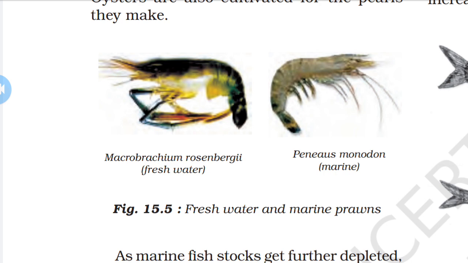Now mussels and oysters, as well as seaweeds. Oysters are also cultivated for the pearls they make. Pearls, મોતી, we get from oysters. Oyster is one type of species, and from it we can obtain pearls.